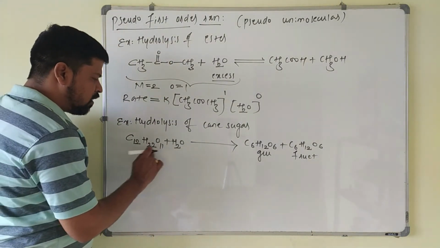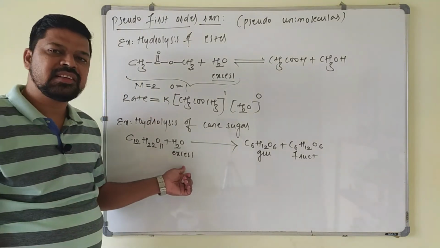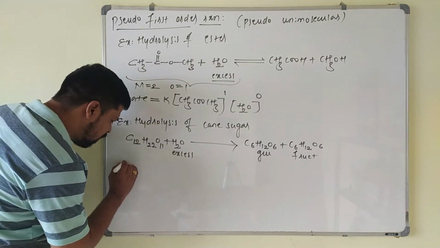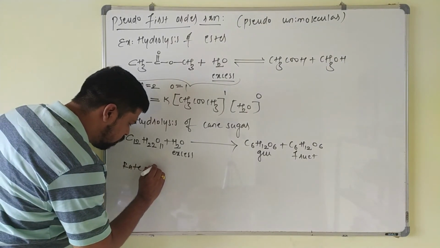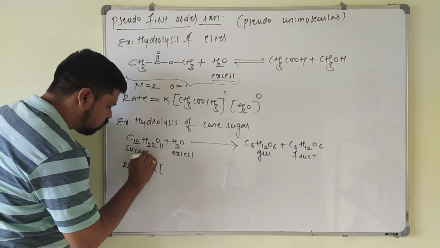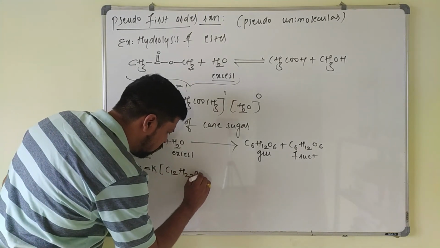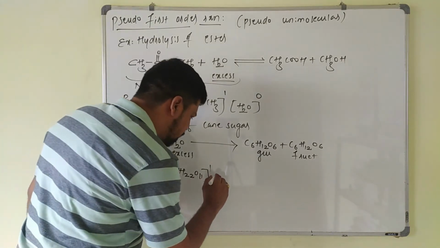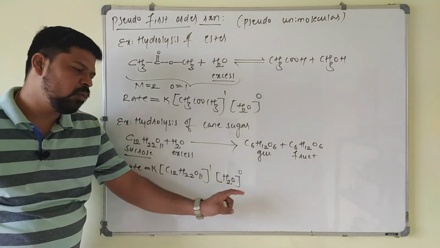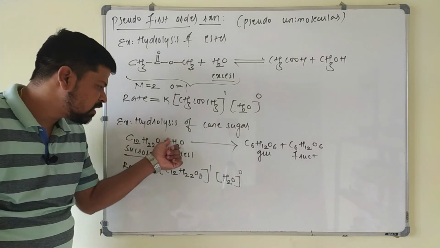Now in this hydrolysis, again water is taken in large excess. If it is taken in large excess, the rate of the reaction becomes independent of this term here. So what will be written as the rate equation here? Rate is equal to K into molar concentration of this sucrose, C12H22O11 power 1, and molar concentration of water power 0. Anything raised to 0 is 1 here. So the rate will depend only on the concentration of sucrose, not on water, because it is taken in large excess.